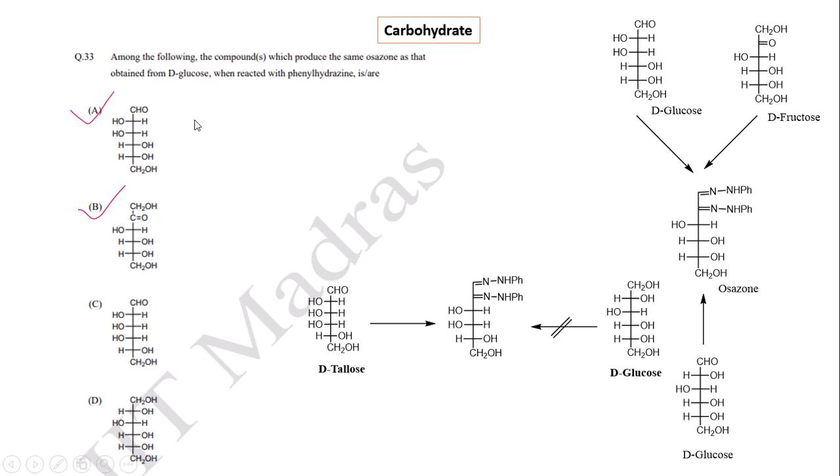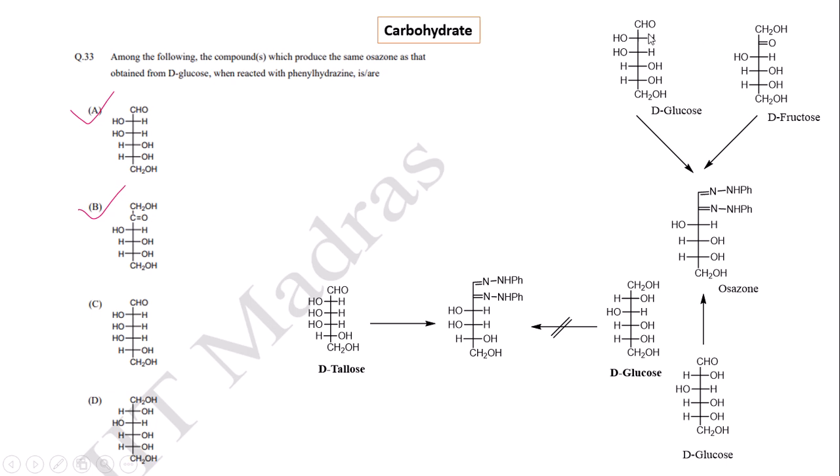Now the problem is: among the following compounds, which produces the same osazone as obtained from D-glucose when reacted with phenylhydrazine? We know that D-glucose is the C2 epimer of D-mannose, and the ketose form of D-glucose is D-fructose, where the configuration at the C2 position is different.